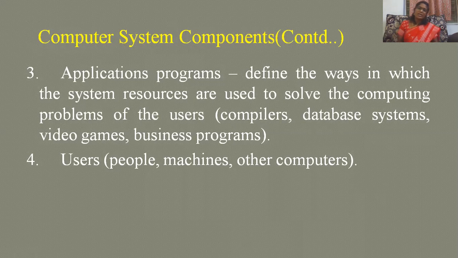So next is the users. Who are the users? Users can be different people, machines, and other computers. A computer can be connected to any other computer. Like TeamViewer, it just controls your computer. That means I can give access to another computer. That person can access my computer by sitting at some other location. It can be in another country also.